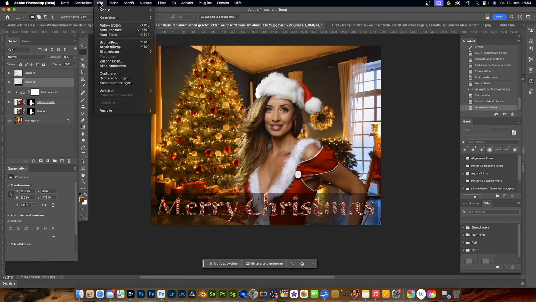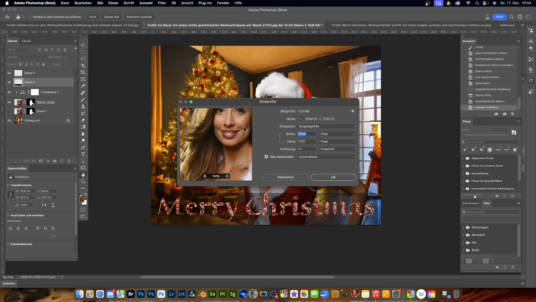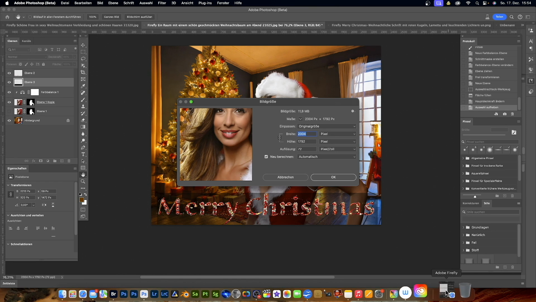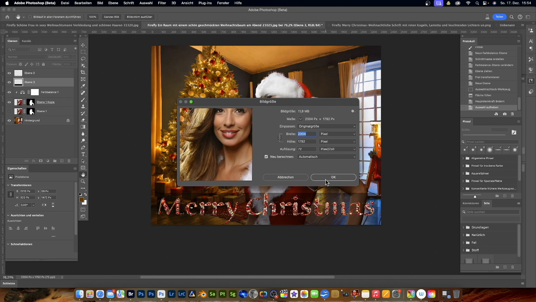And let's see what kind of image size we have here. We have an image size of 2300 by 1792 here. That's a total of just over 4 million pixels, so I have to say 4 megapixels. Adobe Stock has a minimum size for the pictures. I believe we lowered it. We actually had 5 megapixels at Adobe Stock, and currently I've read up. This is actually part of the next film, but I'm going to go into it anyway. I need to confirm this first.